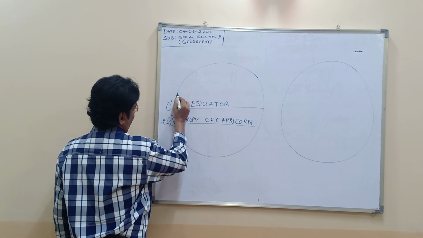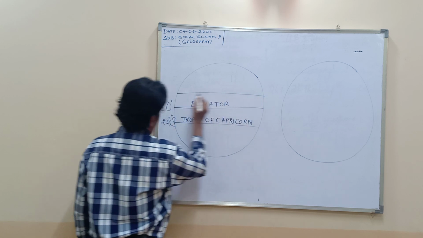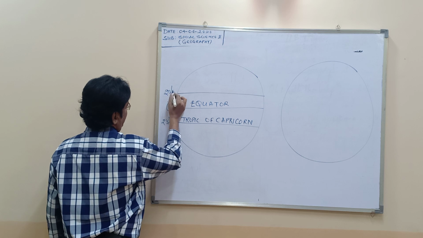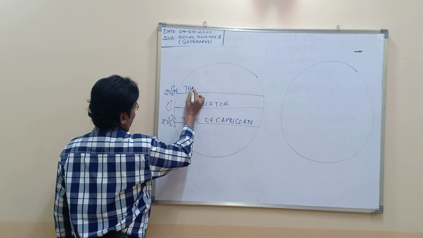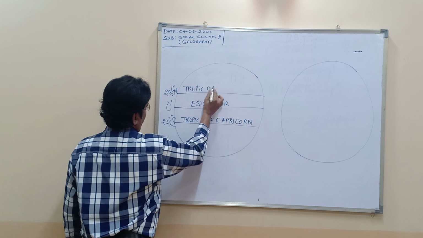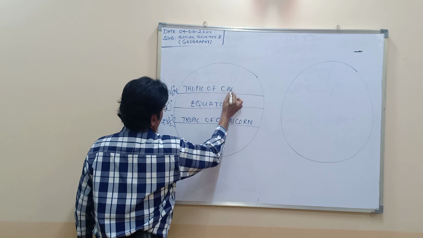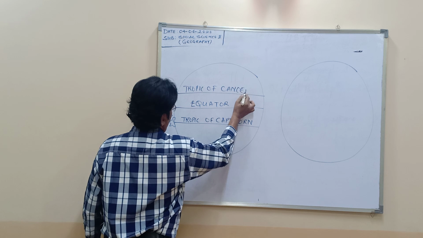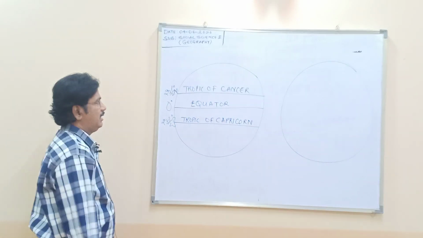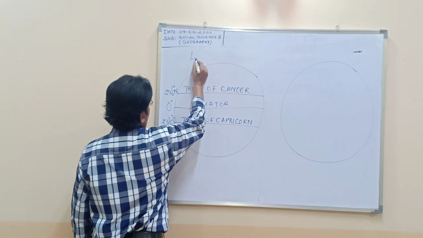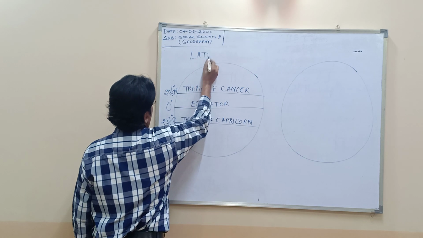Again, the same line, 23.5 degrees north, is called your Tropic of Cancer. These lines are all imaginary and they are known as latitudes.